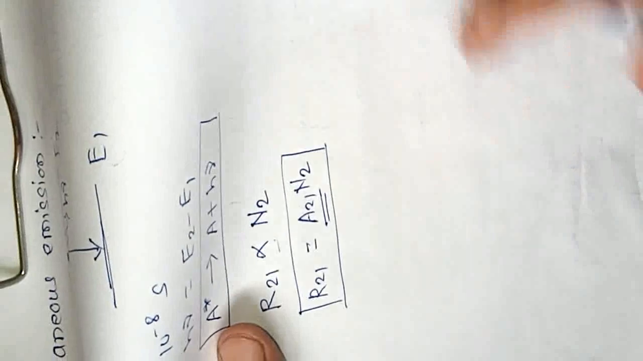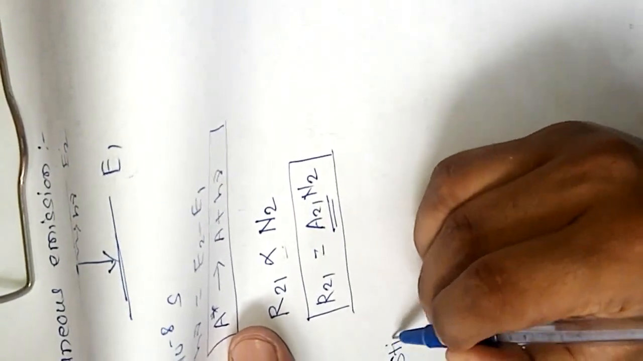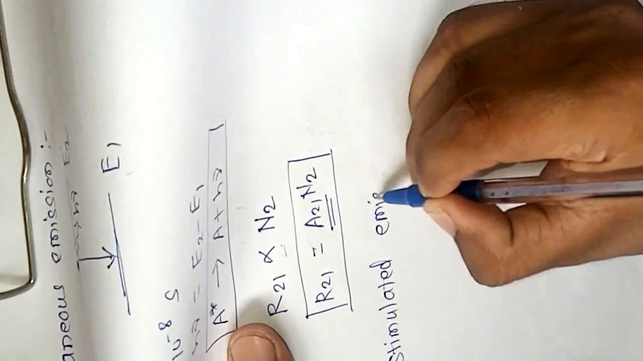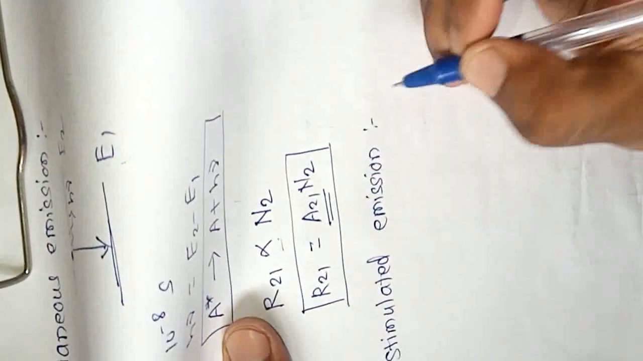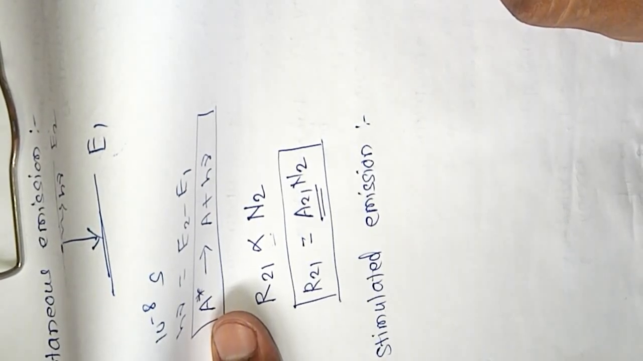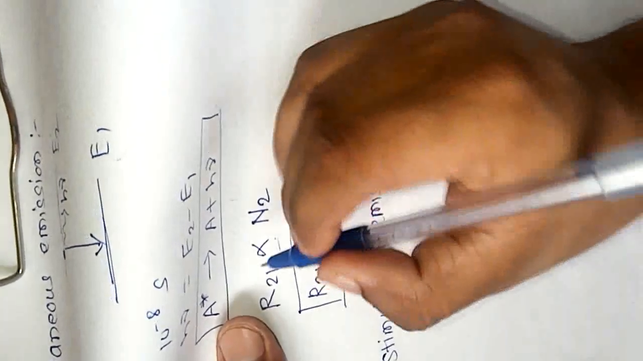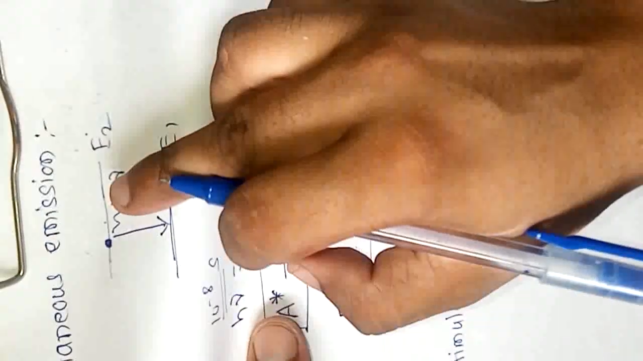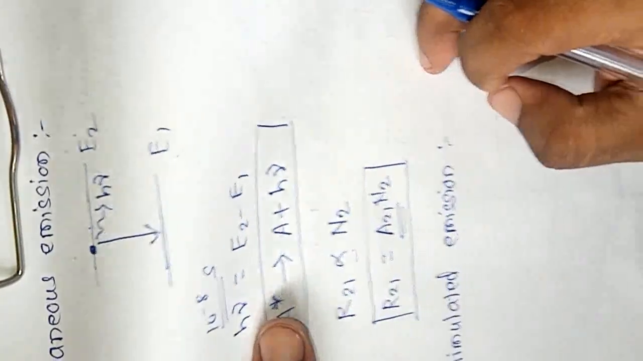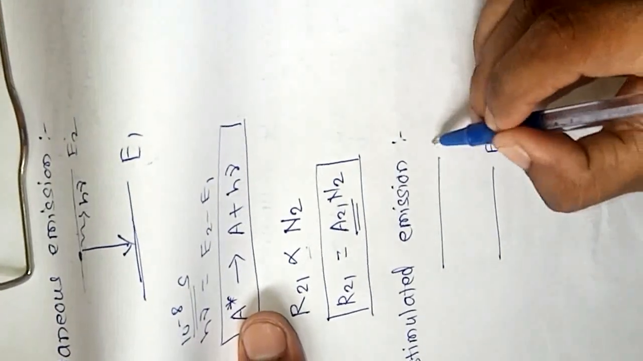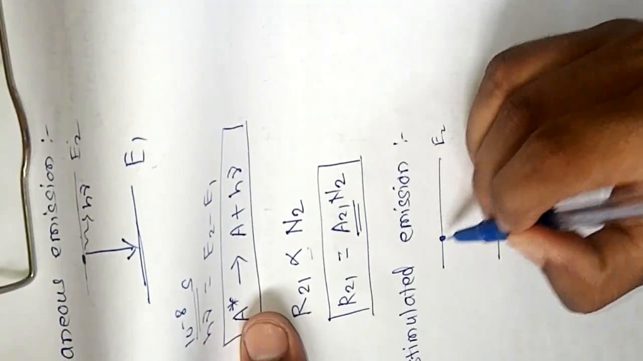There is another type of emission called stimulated emission. We know an atom in an excited state eventually falls to the ground state after 10 power minus 8 second, by emitting a photon of energy h nu. But suppose this is E1 and this is E2 and this is the excited atom.